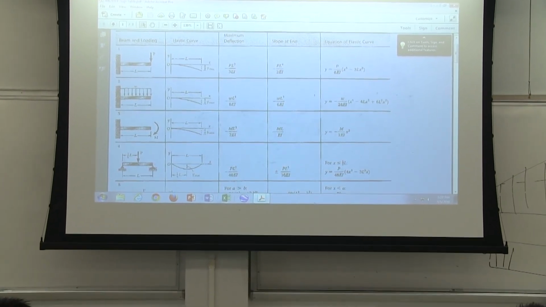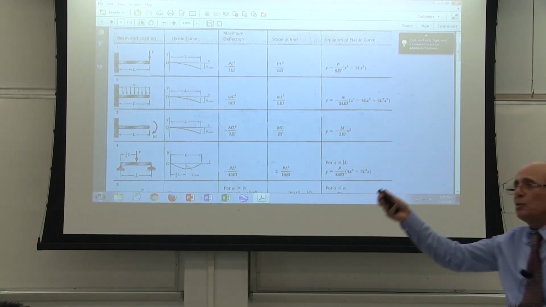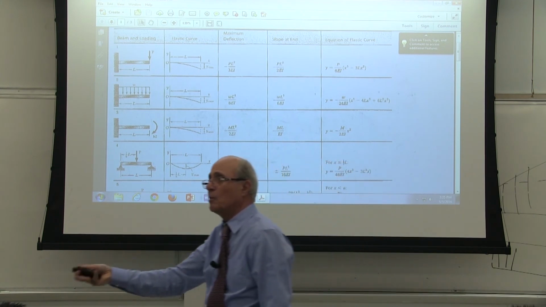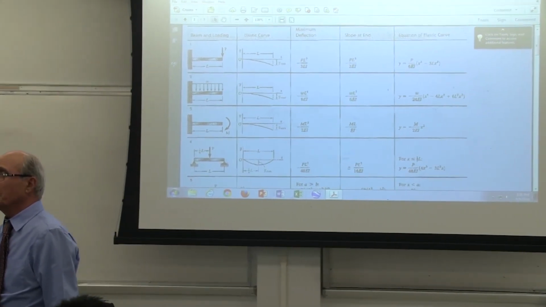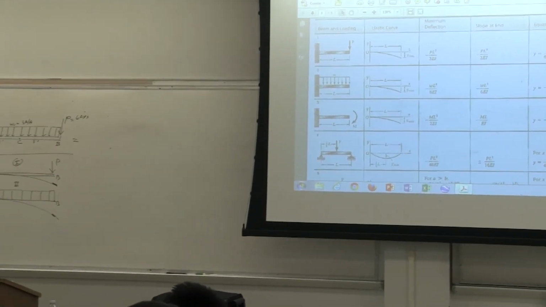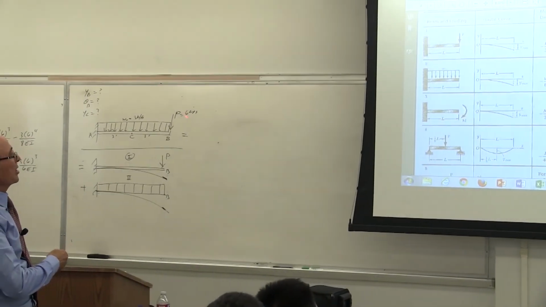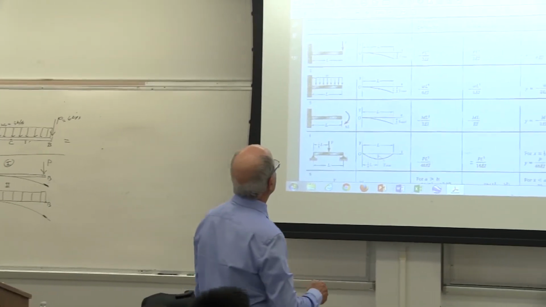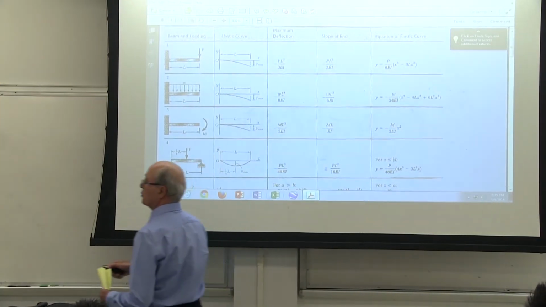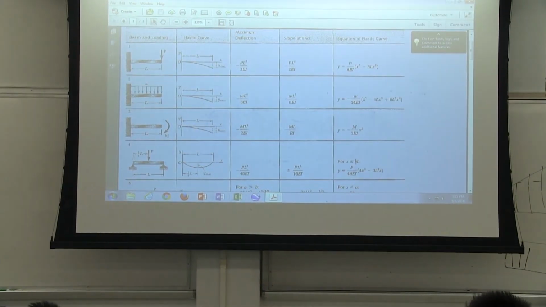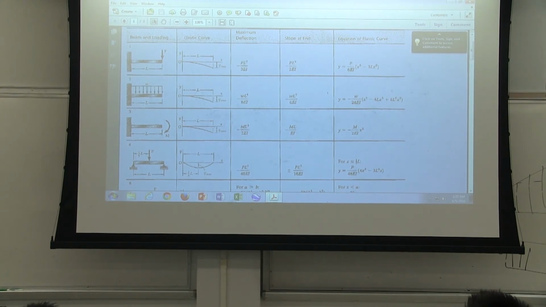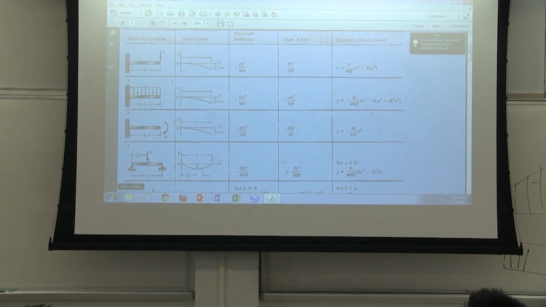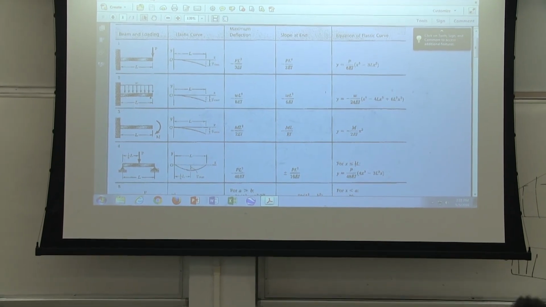Remember the previous example that I did? I wrote the W, then we came to the shear function, then moment function, then theta function, and y function. Yes or no? So that's it. Is that correct or not? Now, look at the rest of the table. I want you to read the table together. Now I go to the computer to show you that. This one, we already discussed. Yes or no? Correct? Yeah. This one we already discussed.